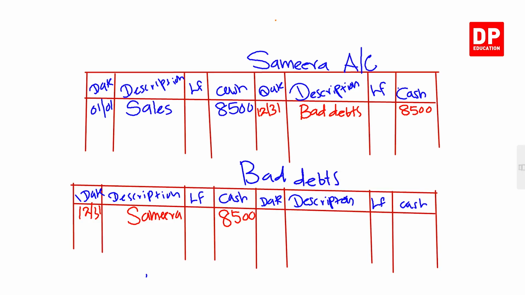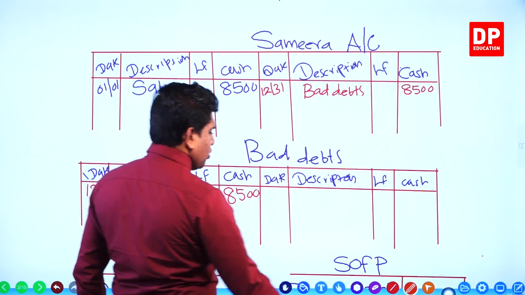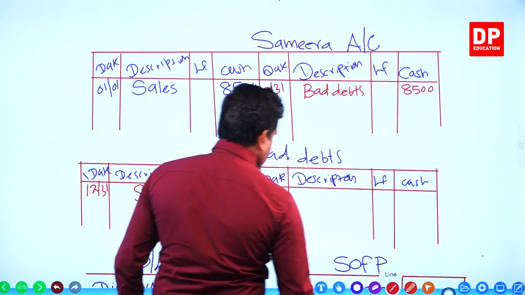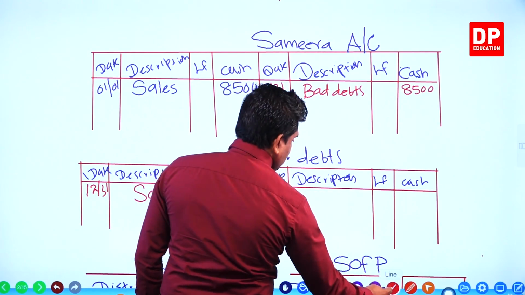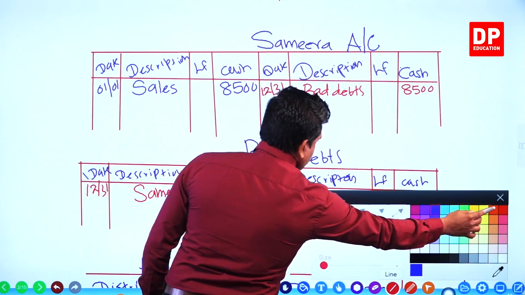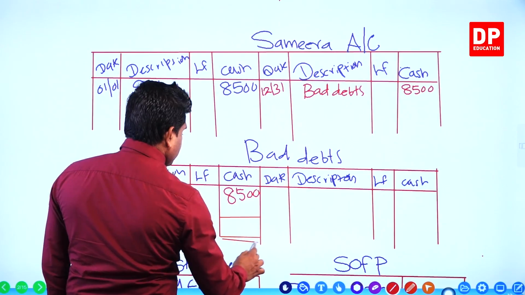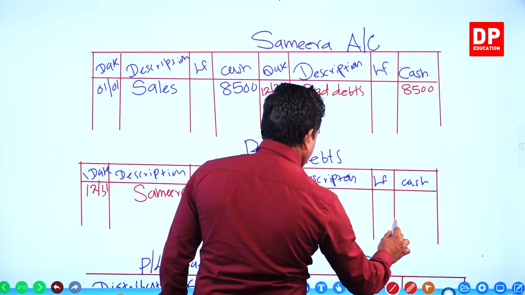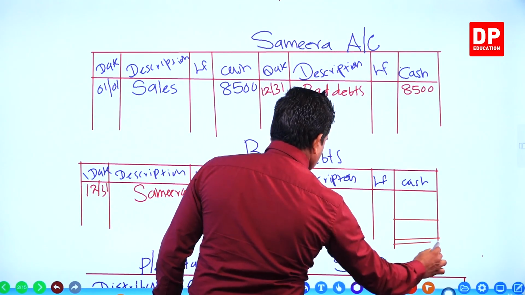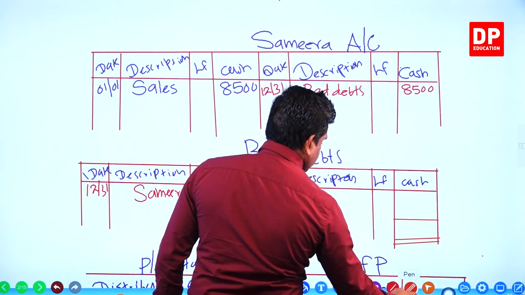Okay. Then remember bad debts. Normally the bad debts account is an expense account. You know, expenses we transfer to the profit and loss statement, right? How much is the balance?